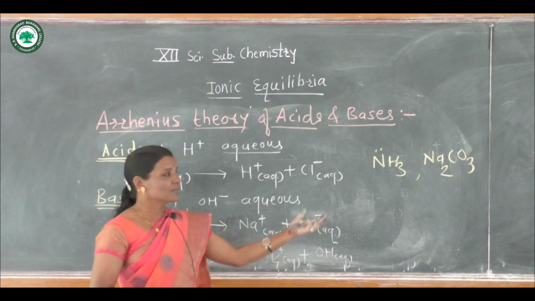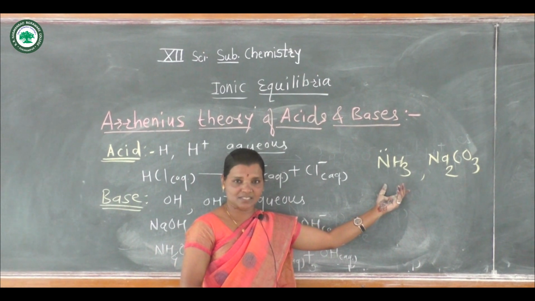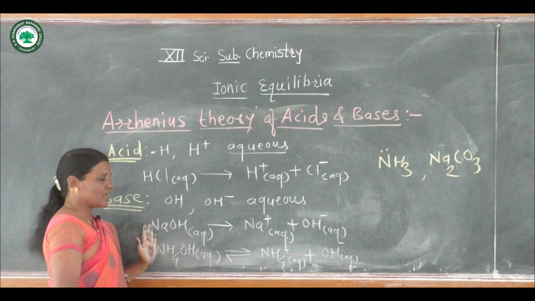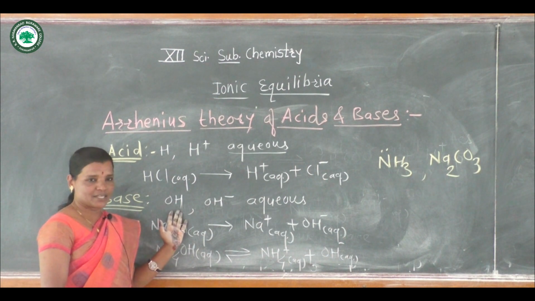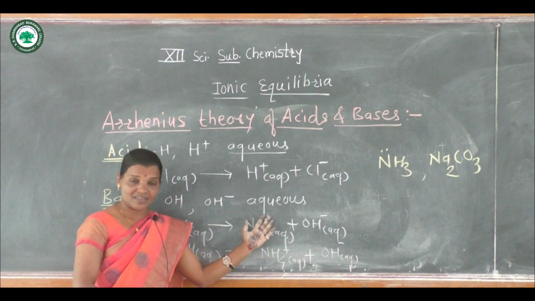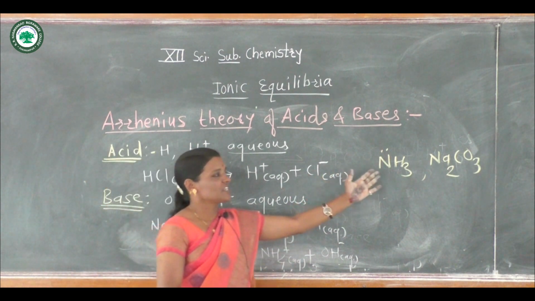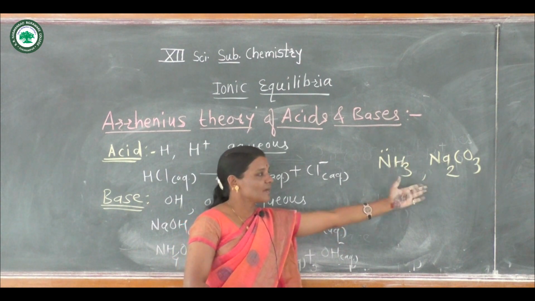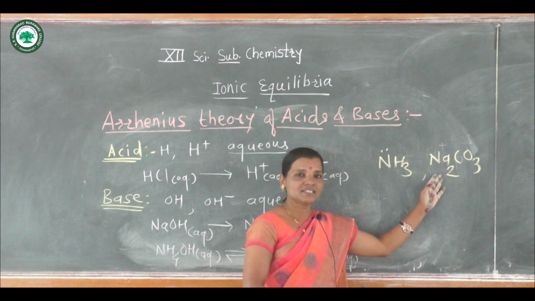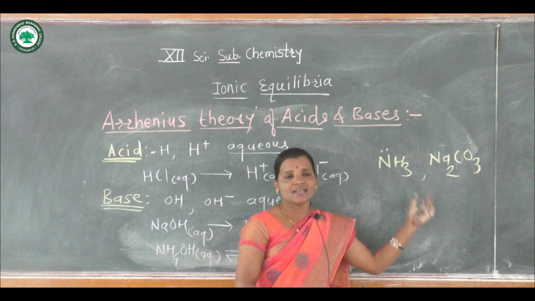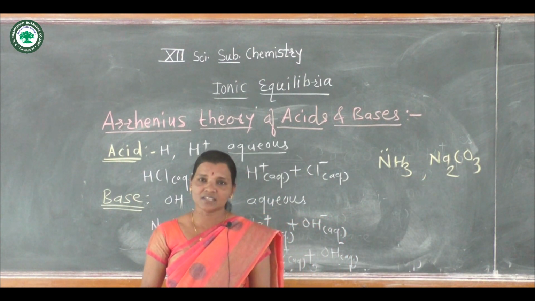Ammonia and sodium carbonate are bases. But according to Arrhenius theory, a base should contain hydroxyl group and form hydroxyl ions in aqueous solution. Here NH3 does not contain a hydroxyl group, and sodium carbonate does not contain a hydroxyl group, but they exist as bases, and this is not explained by Arrhenius theory.